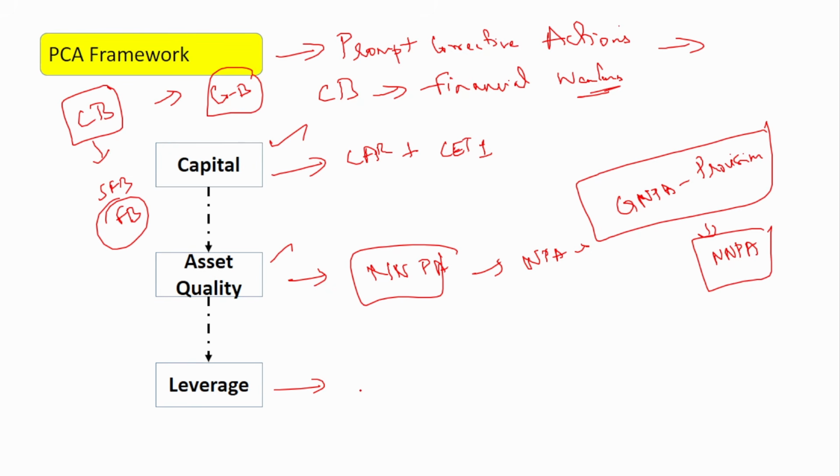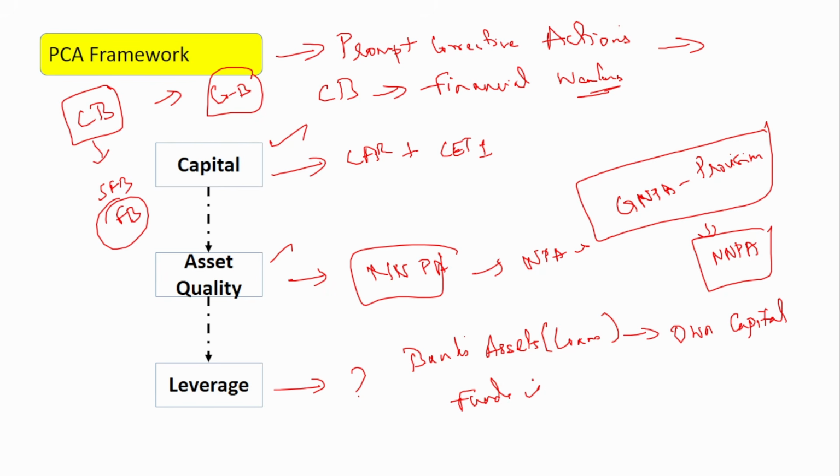And the last parameter, leverage. So what is this leverage? The leverage means how much of the bank's assets are financed by the bank's own capital rather than borrowed funds. So what do assets mean? Assets are nothing but loans and advances, right? For banks, the assets are loans and advances.